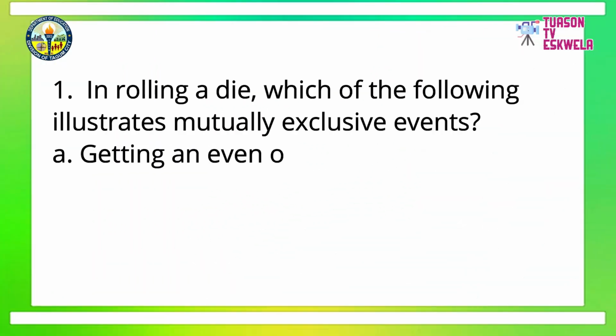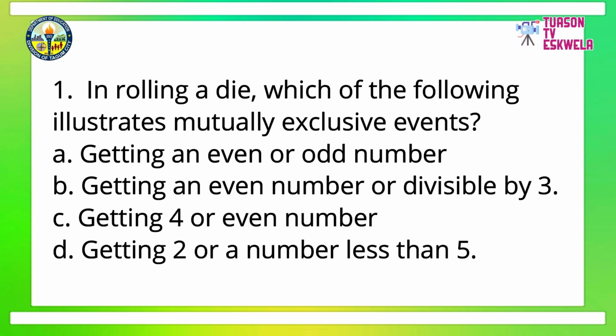In rolling a die, which of the following illustrates mutually exclusive events? A. Getting an even or odd number. B. Getting an even number or divisible by 3. C. Getting 4 or even number. D. Getting 2 or a number less than 5. The answer is letter A, getting an even or odd number.